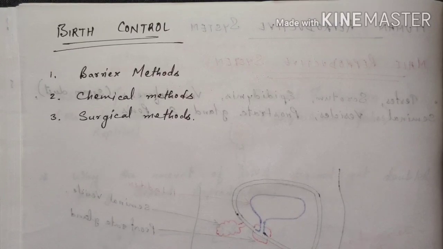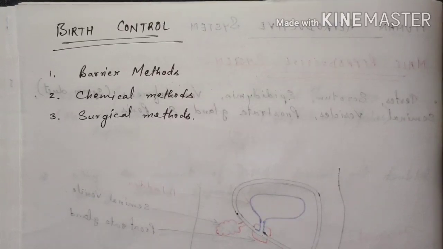Then there is the surgical method. The surgical method is available for males and females. In males, a portion of the sperm duct, which is the vas deferens, is removed through surgery so that the sperm is not released into the vagina of the woman during copulation.